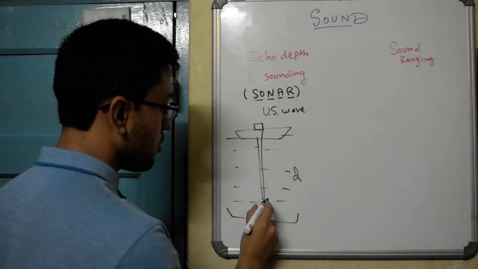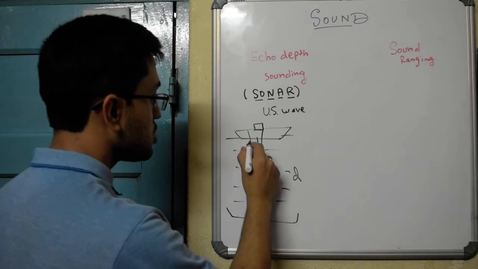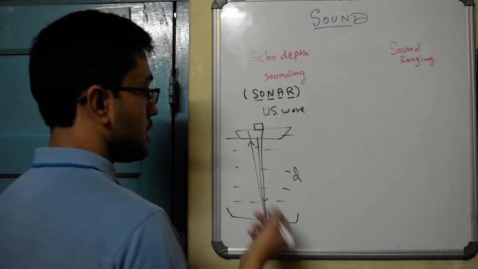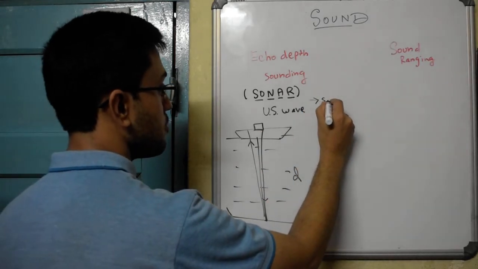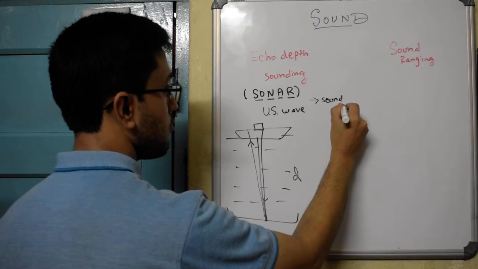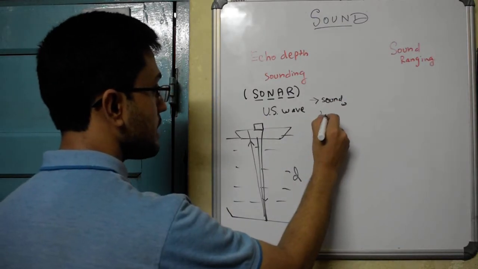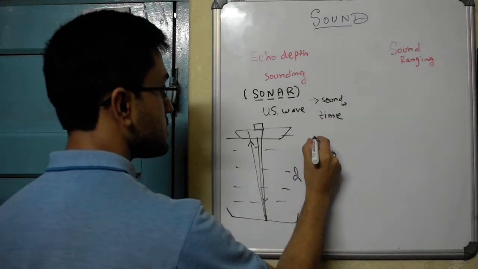The ultrasonic wave goes down and hits the bed of the sea or the ocean and comes back to the ship, to this instrument, that is the sonar. Now the sonar already knows the speed of sound in water, and it is measuring the time that it takes for this journey. So from here it can find out the distance.